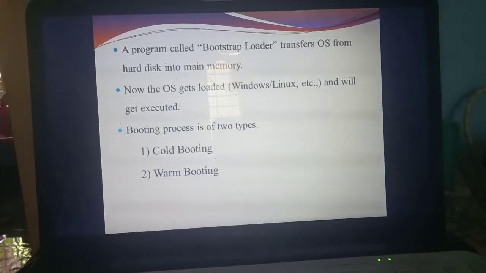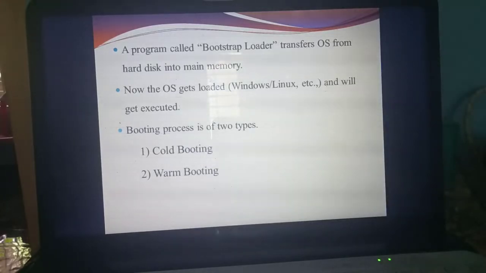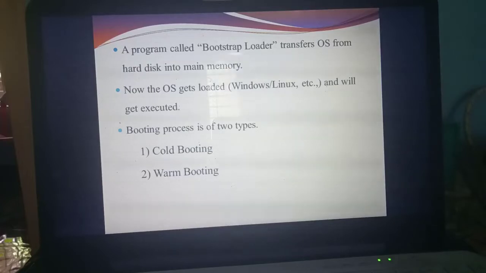Understand? Yes. There are two types of booting. How many types of booting are there? Two types. What are they? First one is cold booting. Second one is warm booting. Understand? Booting is of how many types? Two types. What are they? First type is cold booting. Second type is warm booting.